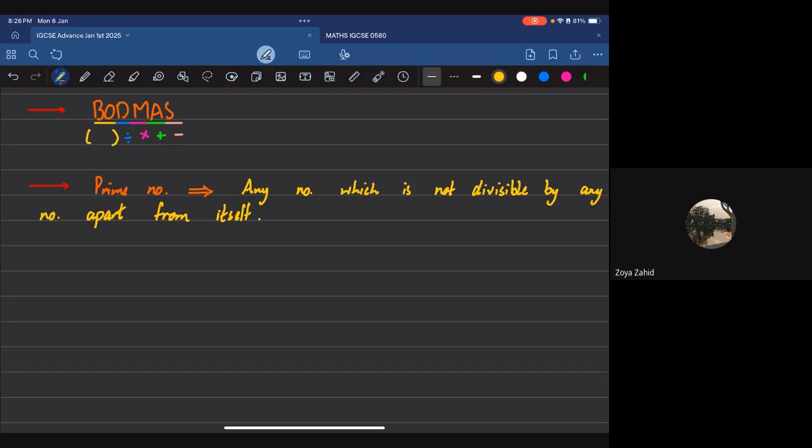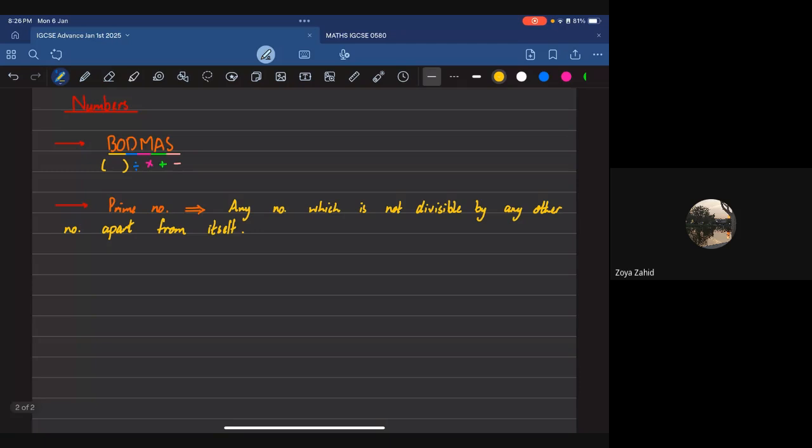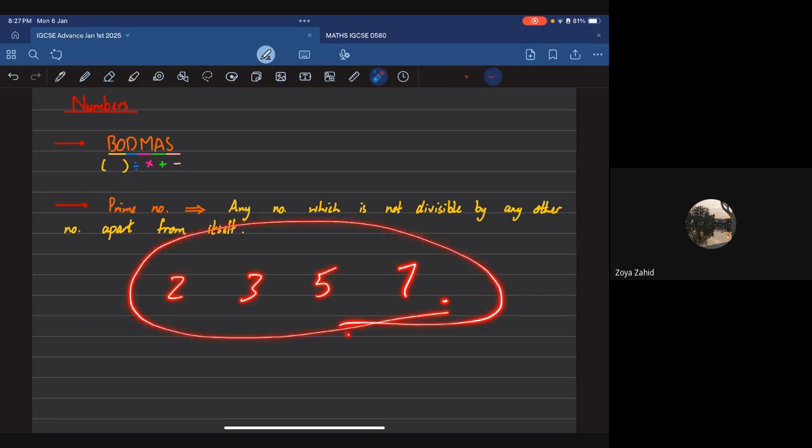Honey spotted out what I wanted to actually tell you. What I wanted to tell you guys is that this is the most common mistake that students make. In the heat of the exam, there will be prime numbers like 3, 5, and 7. And you'll notice that the trend is that most of them are odd apart from 2.